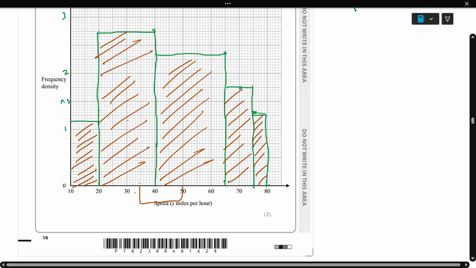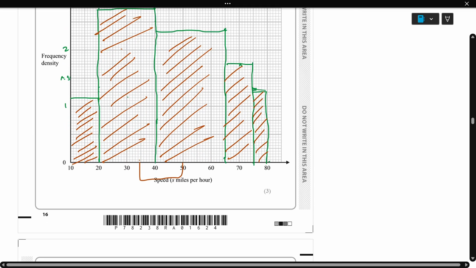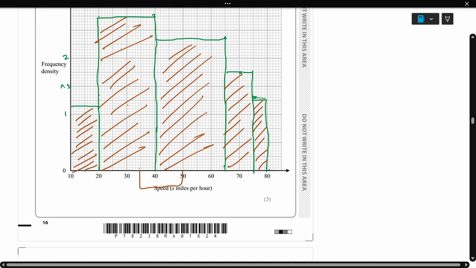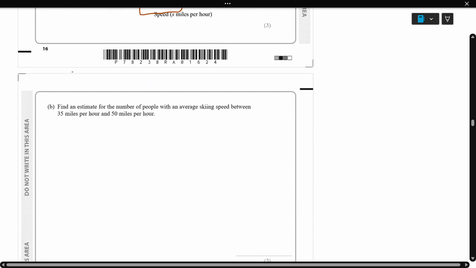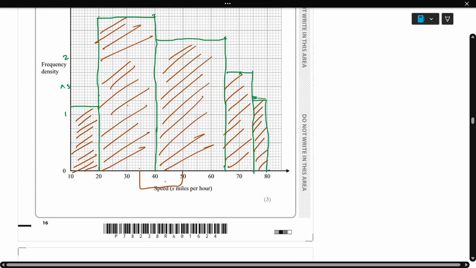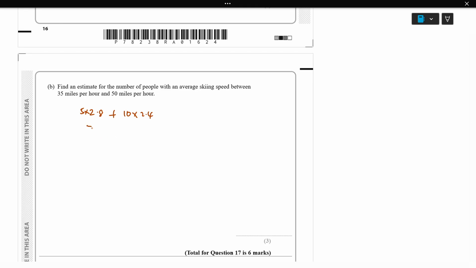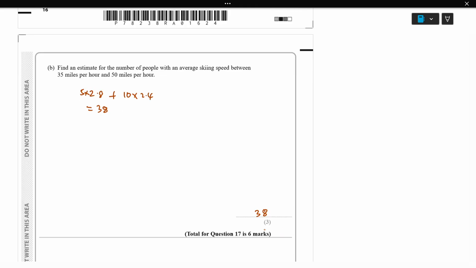First is 35 to 40, the width is 5, and the height is 2.8. So 5 times 2.8 plus the next, 40 to 50, 10 times 2.4, which is equal to 38. So the answer is going to be 38.